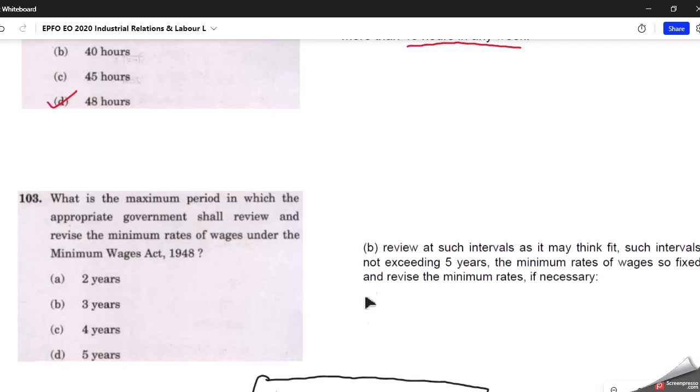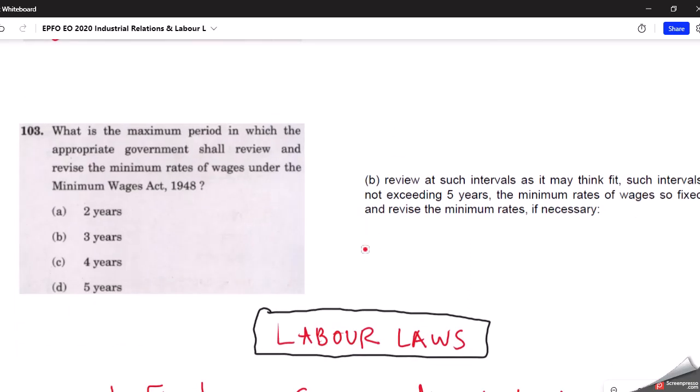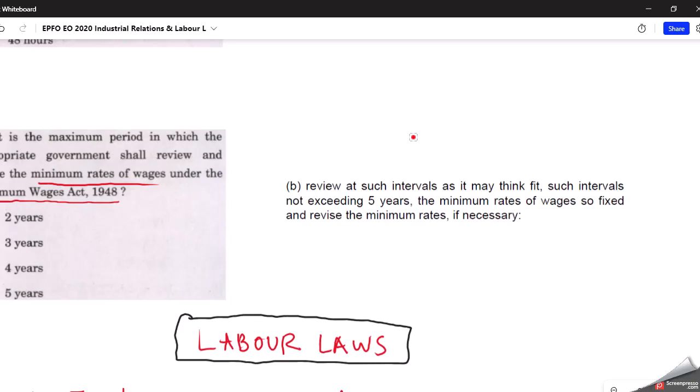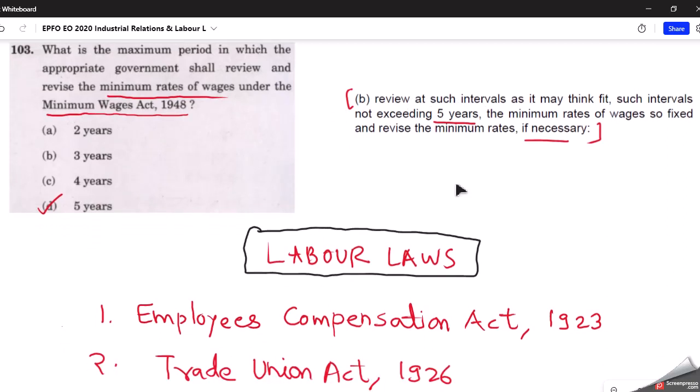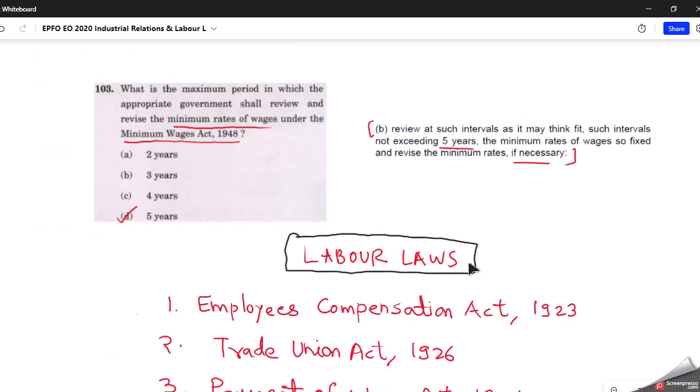Now coming to the last question of today's lecture, what is the maximum period in which the appropriate government shall review and revise minimum rates of wages? After what minimum time does the government have to revise wages under the Minimum Wages Act 1948? So the answer is 5 years. If you go through this act, it is clearly written here that review at such intervals as it may think fit, such intervals not exceeding 5 years, the minimum rates of wages so fixed, and revise the minimum rates if necessary. This is given in the Minimum Wages Act of 1948. Again, this screenshot is taken from that Piali Ghosh book, where the authors have covered this in detail.